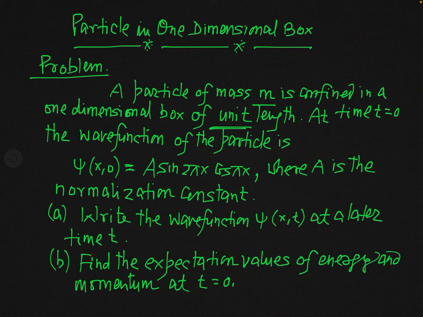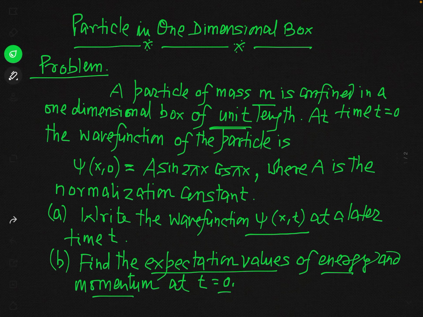Now, after this information, you have to write the wave function at any time t, that is psi of x, t. And finally, we have to calculate the expectation values of energy and momentum at t equal to 0. So actually there are two parts of this problem, and we will solve step by step both of the parts. So let us see how we can solve this problem. I hope you have understood what is given in this problem and what we have to calculate.